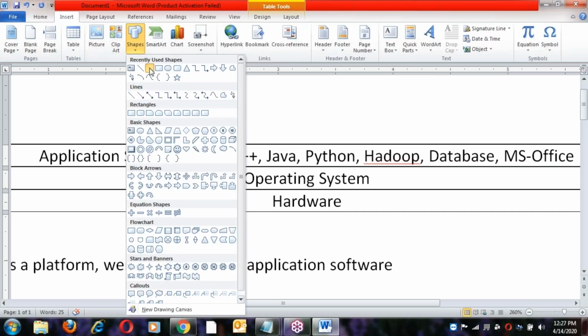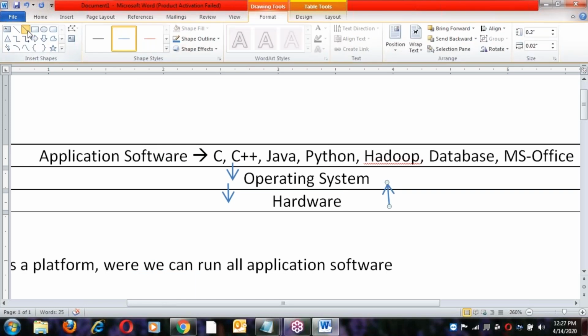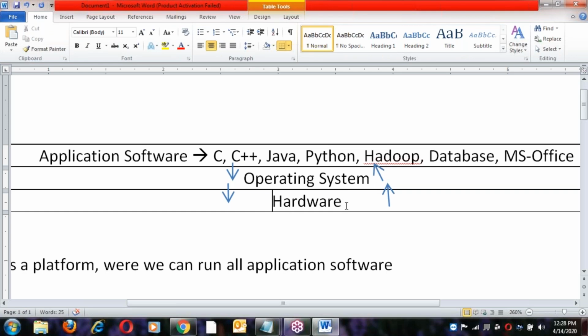Reading from the keyboard: first the keyboard data goes to the OS, and then from the OS to the programs. So between the hardware components and the application software, there is the OS. The OS is just communicating between these two layers, the hardware layer and the application software layer.